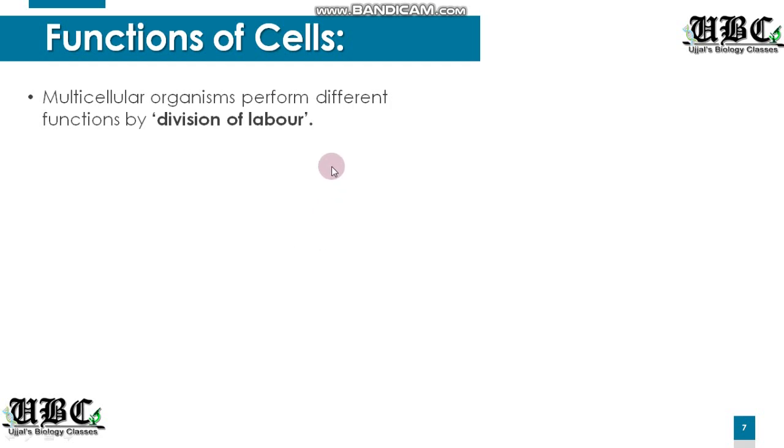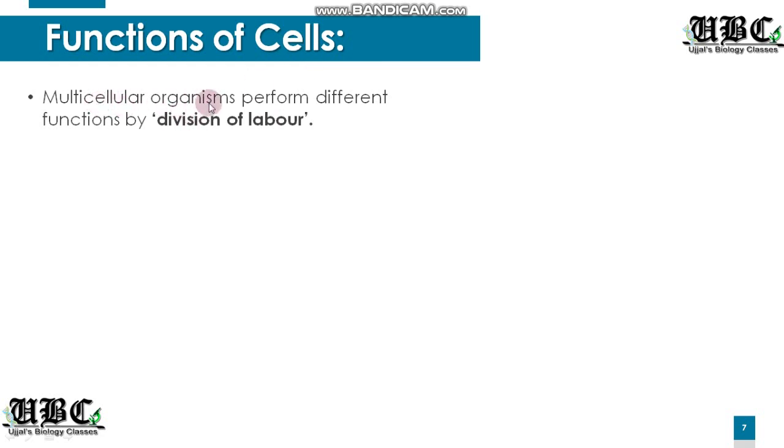Suppose you are given a kind of work to complete in a few days. So if you individually do that work, it will take a lot of time. But if you divide that work according to the expertise among your friends, that piece of work can be easily done in a very short period of time. So that distribution of the work or the labor is known as division of labor. And this is very well demonstrated in cells.